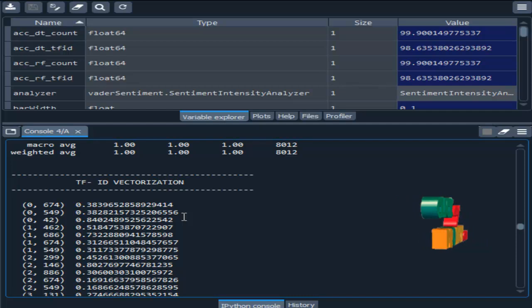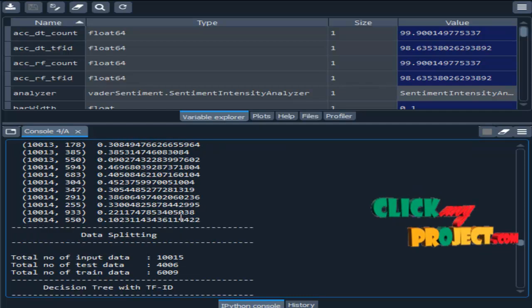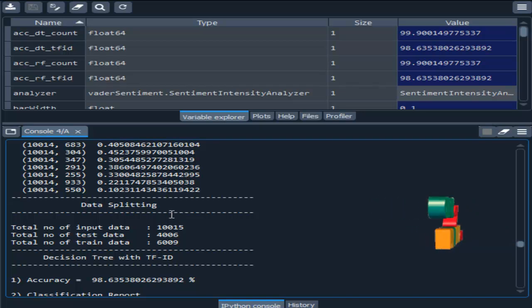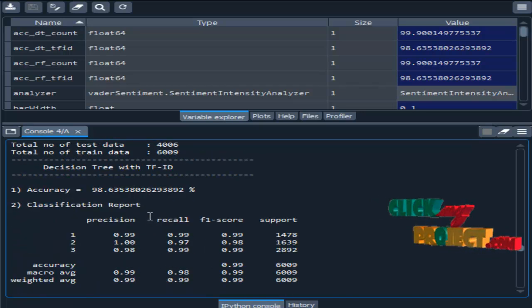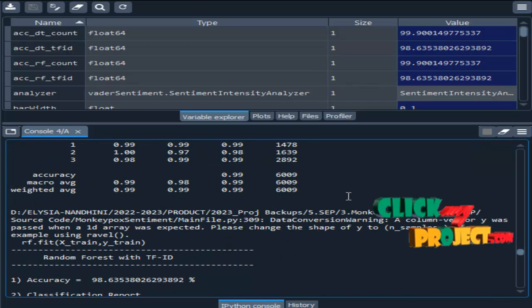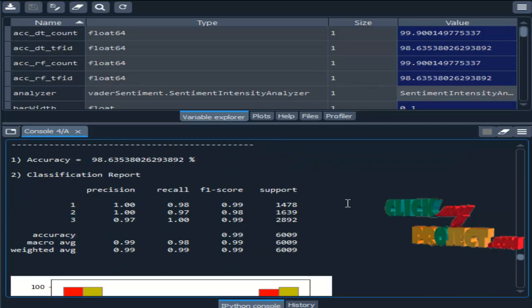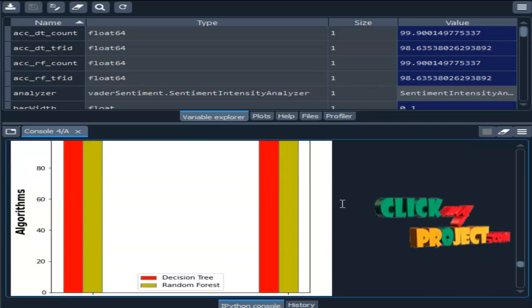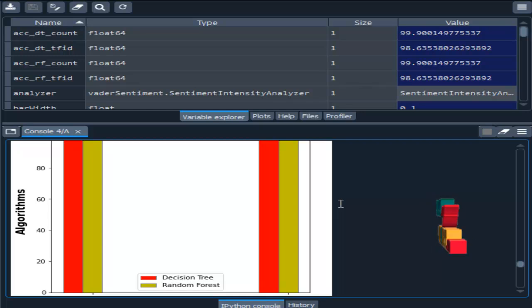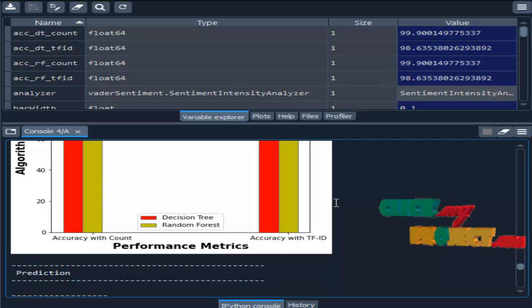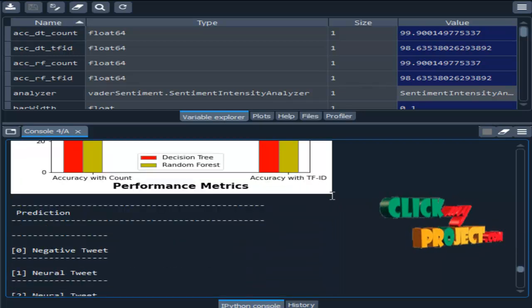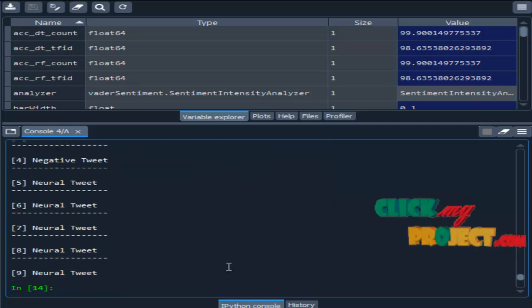This is the result for TF-IDF vectorization. This considers a sparse matrix. Data splitting for TF-IDF, and decision tree with TF-IDF gives 98%, and similarly we get a result for random forest with TF-IDF. So this is a comparison graph for decision tree and random forest with count and TF-IDF. Then prediction: negative, neutral. So this is the output of our project.